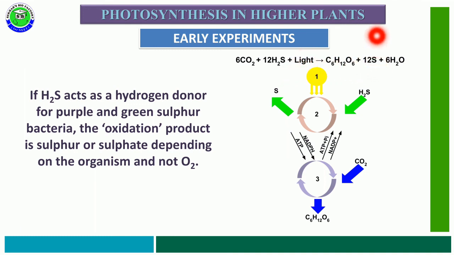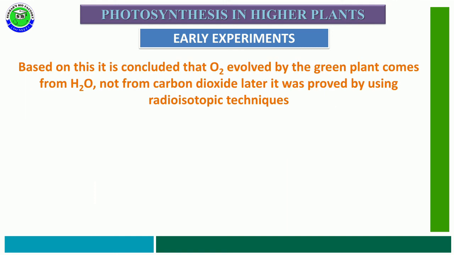So sulfur is released depending upon the organism, but oxygen is not released in this process because H2S acts as the hydrogen donor. Based on this, he concluded that the oxygen evolved by green plants comes from H2O only, not from carbon dioxide.